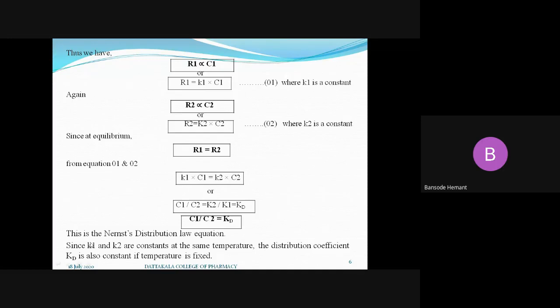So as K1 and K2 are constants, at the same temperature the distribution coefficient KD is also constant if the temperature is fixed. That is the basic condition for the distribution law. Temperature must be constant. Okay, understood how this derivation comes, what R1, R2, C1, C2, K1, K2 are, and what KD is. This is overall the derivation or explanation of the Nernst distribution law.